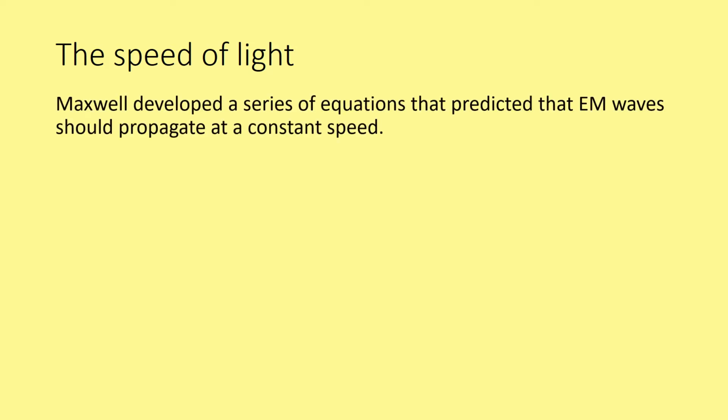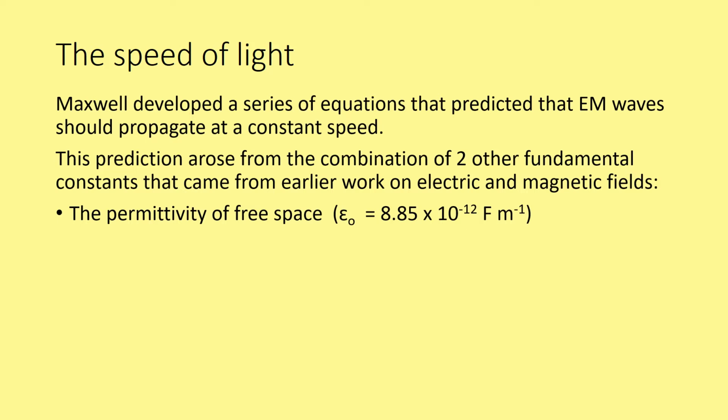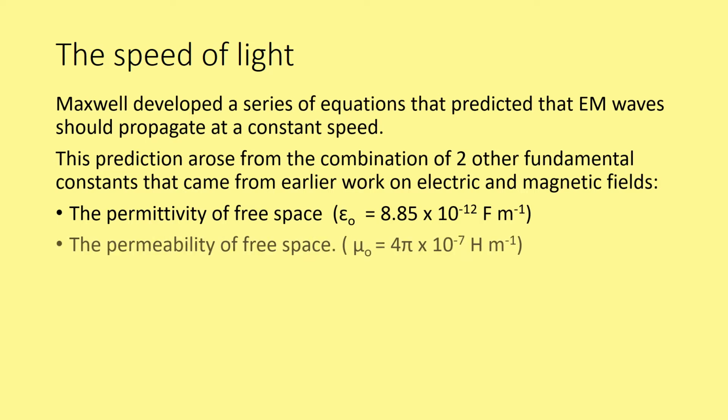The speed of light. Maxwell developed a series of equations that predicted the electromagnetic waves should propagate at a constant speed. This prediction arose from the combination of 2 other fundamental constants that came from earlier work on electric and magnetic fields, and you've come across some of these already. First of all, we have the permittivity of free space, epsilon naught, 8.85 × 10⁻¹² farads per meter. And also the permeability of free space, mu naught, is equal to 4π × 10⁻⁷ henries per meter. And you've come across both of these before.